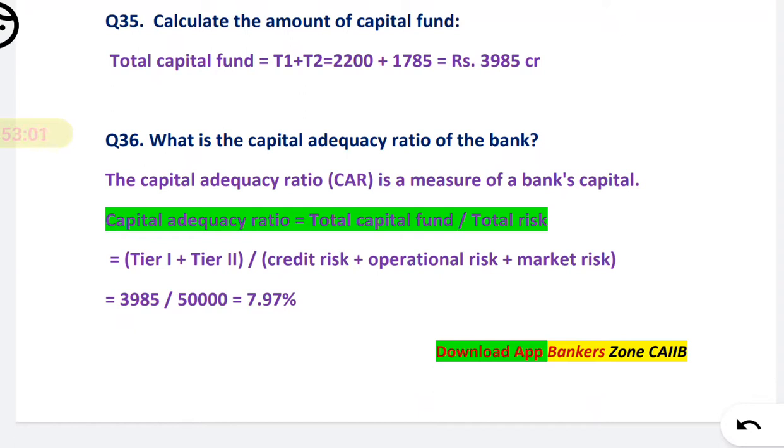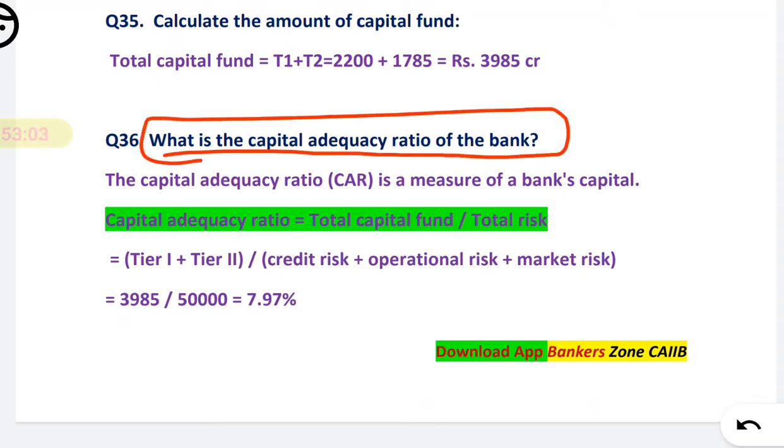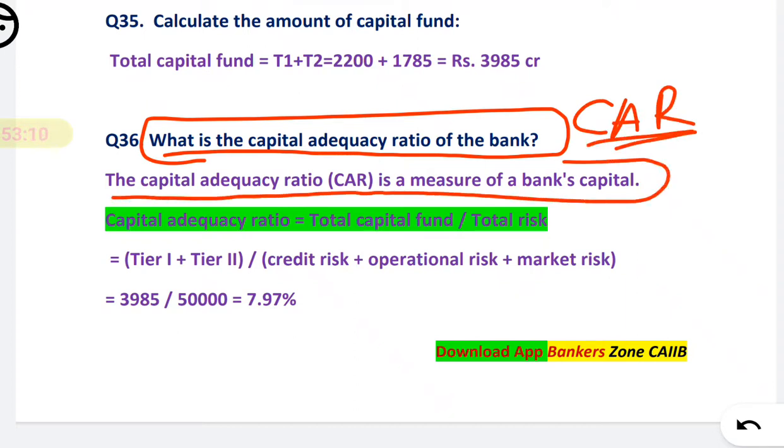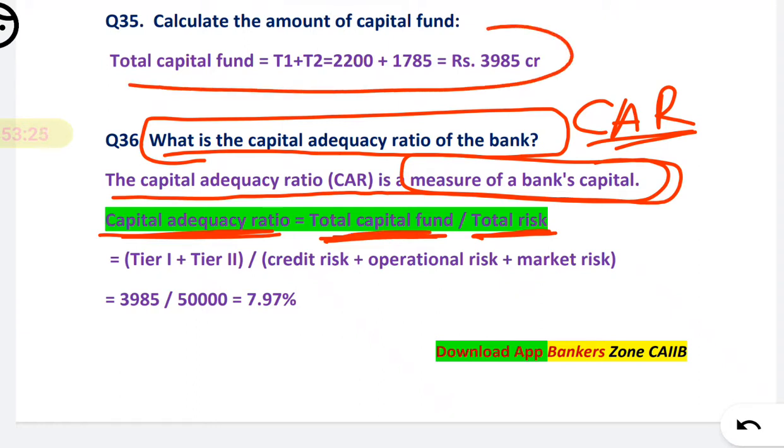Now next question based on the same case study. What is the capital adequacy ratio of the bank? That is the CAR we have to find. See, the capital adequacy ratio is a measure of a bank's capital. How to find that? Come to the point. The capital adequacy ratio is given by total capital fund divided by the total risk. And total capital fund we have just calculated in the above question, right? So total capital fund is tier 1 capital plus tier 2 capital, and we came to know that it is 3985. So just divide it by the total risk.